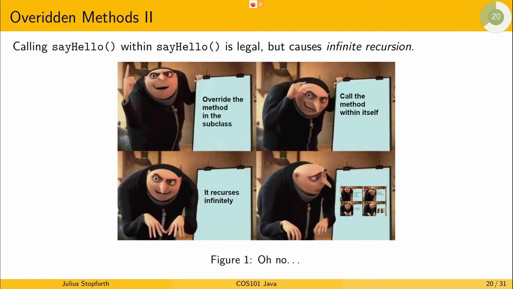So if you call say hello within itself, it's legal, but you will infinitely call yourself over and over again. So you've overridden the method in the subclass, and then you call that method within itself without making sure that you mean the parent class. Then it just does something called recursion. So it loops back in on itself, and it just keeps doing that infinitely.